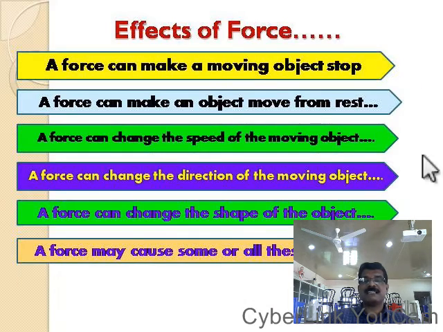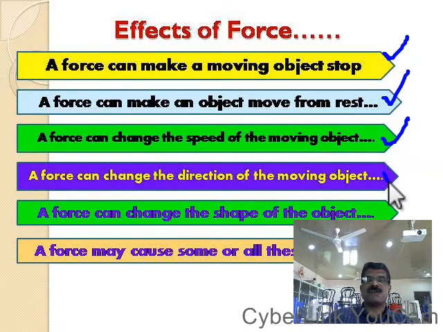So what are the different effects we have discussed so far? A force can make a moving object stop. A force can make an object move from rest. A force can change the speed of the moving object. A force can change the direction of the moving object.